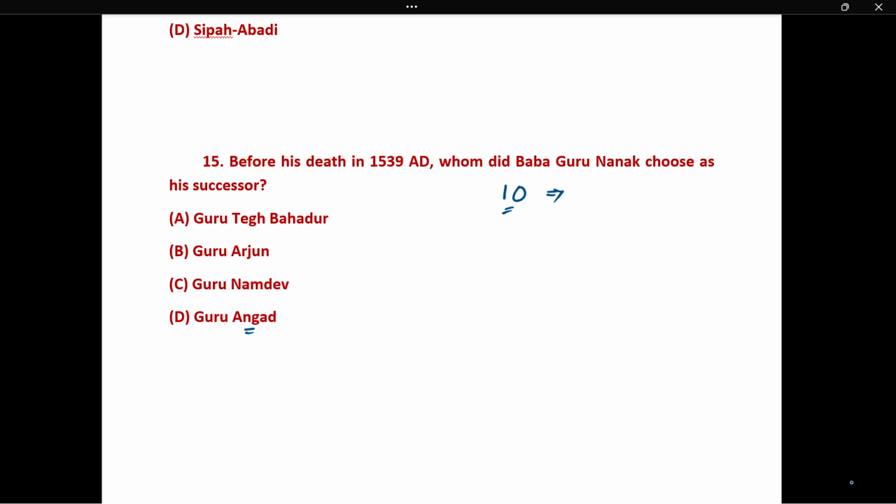Then Guru Arjan, Guru Tegh Bahadur, Guru Hargobind, and the guru who started the Khalsa. I am forgetting some names. Okay, so after Guru Nanak, Guru Angad became the second Guru of the Sikh community.